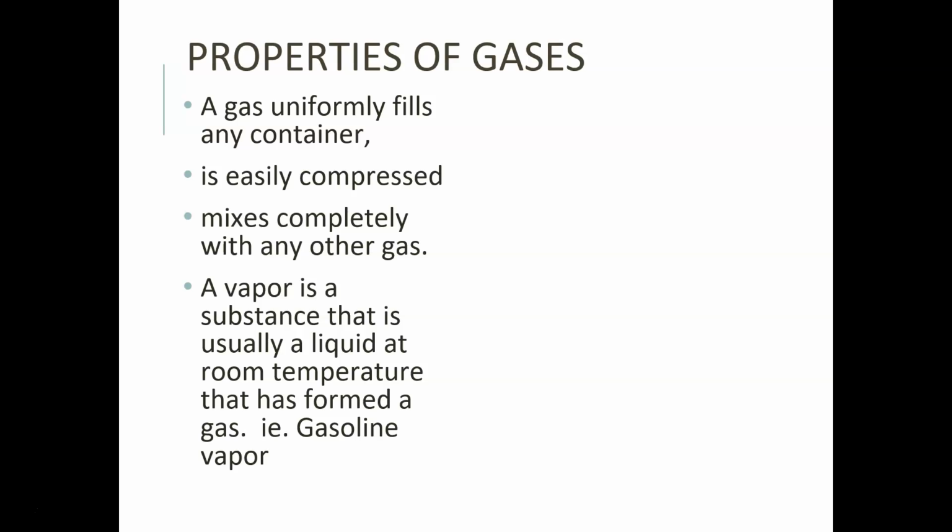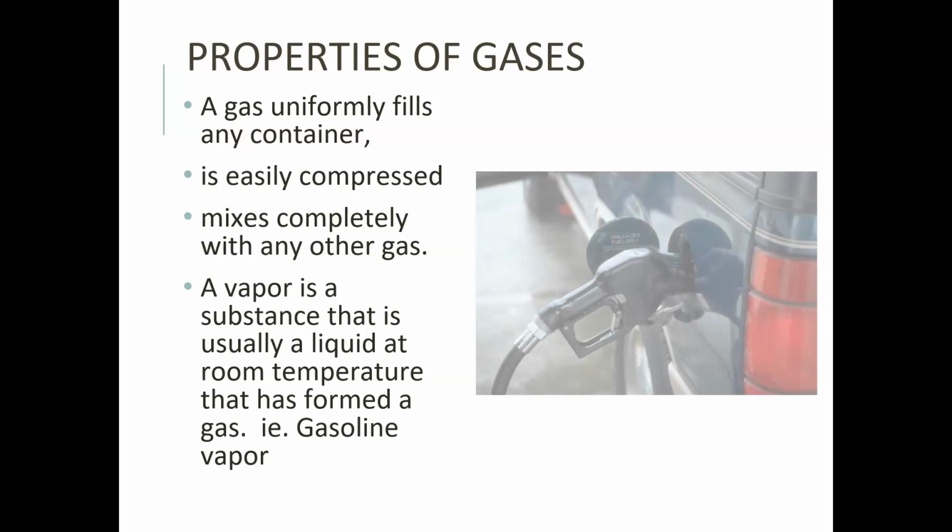And so we call that thing a vapor. So there's a difference between a gas and a vapor. A vapor is a thing that is normally considered a liquid at room temperature, but because of its volatility, its ability to evaporate easily due to the temperatures, it can become gaseous at that point. So those are vapors, just to make sure that we have an idea. So gasoline is considered a vapor.